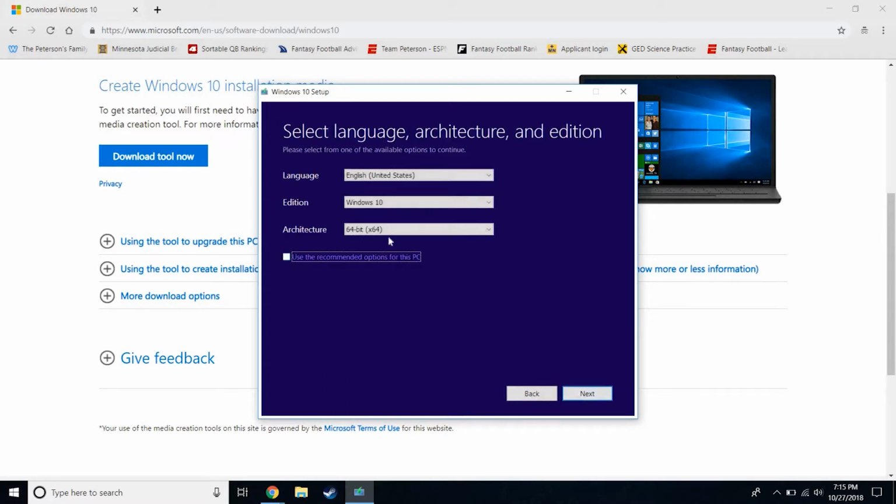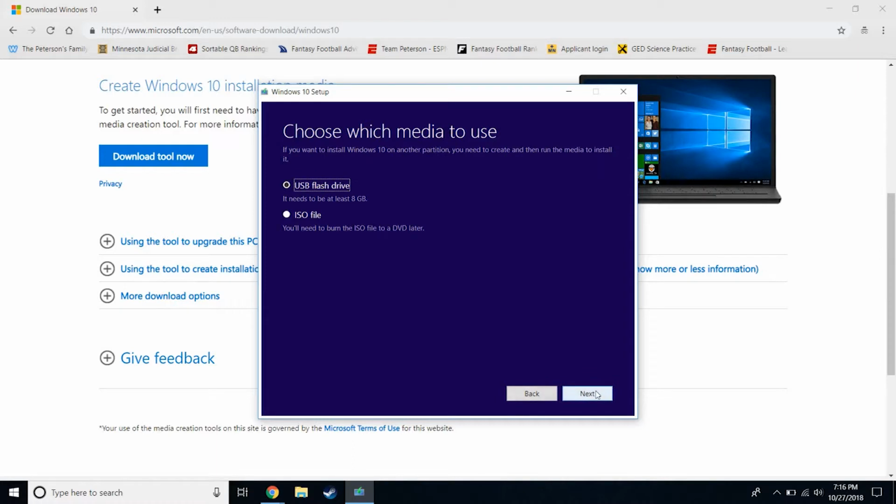And we know the other PC is 64-bit, otherwise you could select 32-bit if it is a x64/32-bit architecture that you need. And Windows 10, it'll install all Windows 10 editions, so you can choose Windows 10 Home, Home Premium, Pro, or Enterprise when you go ahead and run the installation. In this case, we will just be using Windows 10 Home, and we'll make sure it's on USB flash drive, and we'll click next.